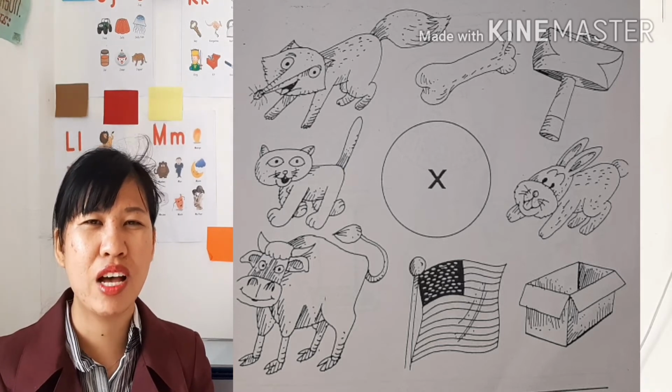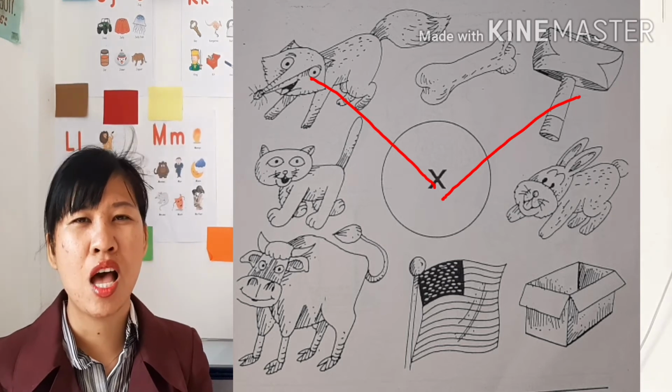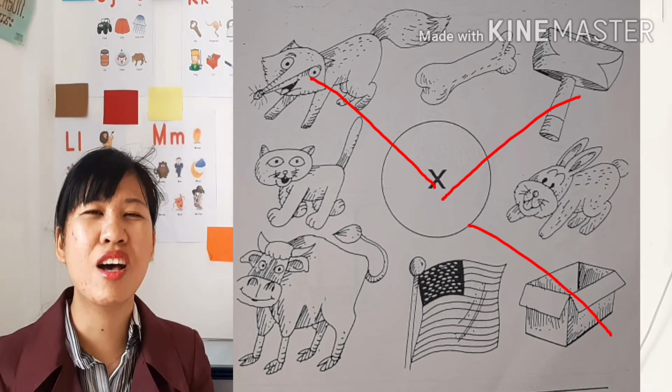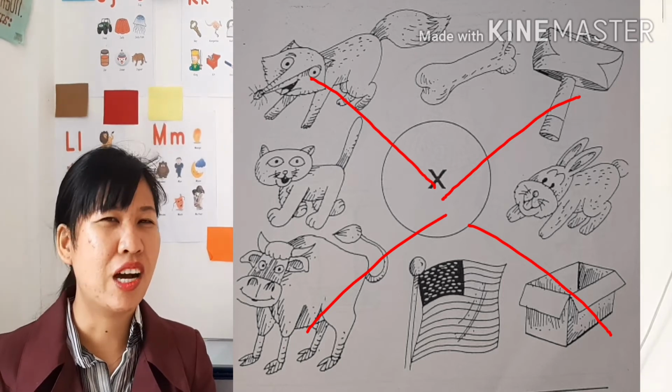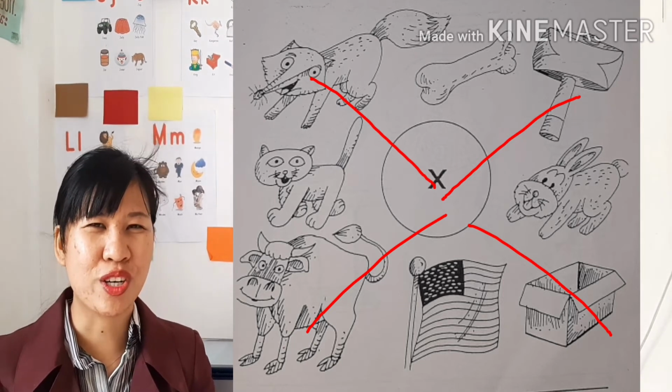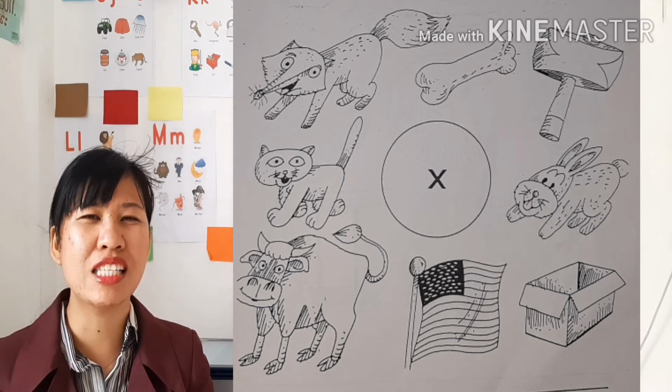So, what are the pictures that have the final consonant X? We have fox, axe, box, and ox. Great job. Very good. Okay, now, let's learn other words that have the final consonant X.